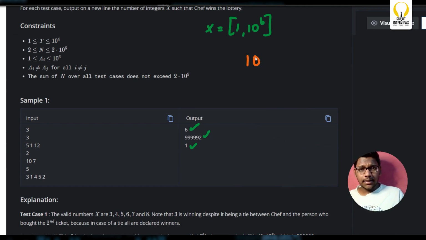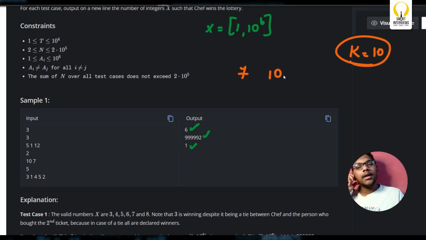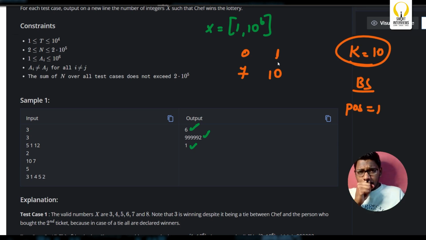Here if you see 10 and 7, k will first store k equal to 10. Now we'll sort the array, which becomes 7 comma 10. Now if I implement a binary search, my position will be at index 1, considering 0 based indexing. So I'm at index 1. What's the next step now? 10 minus 7 by 2. What's the value? 3 by 2, which is 1.